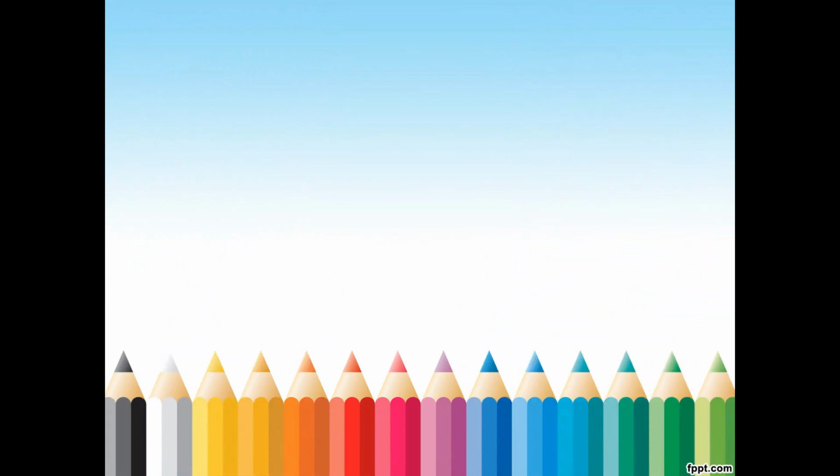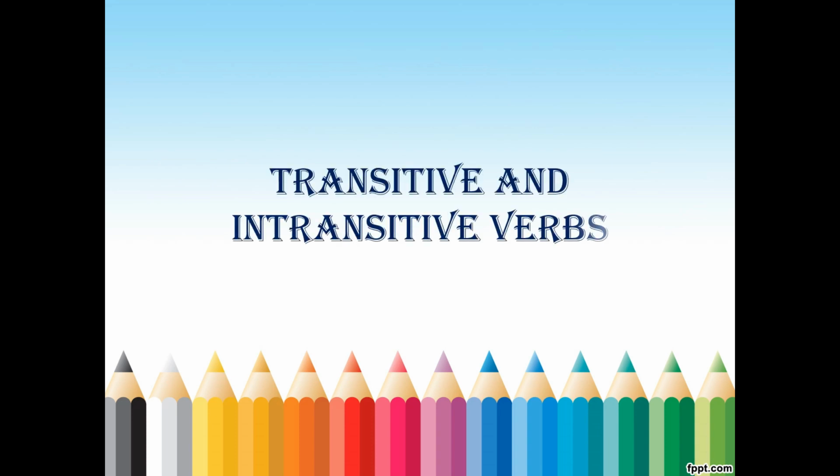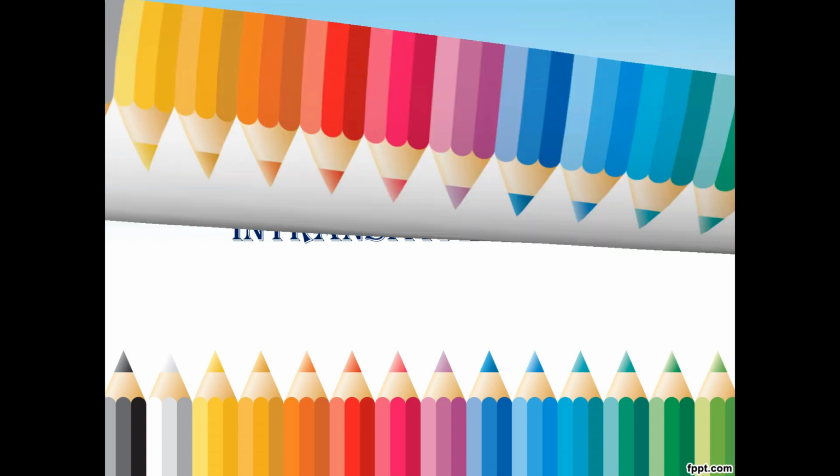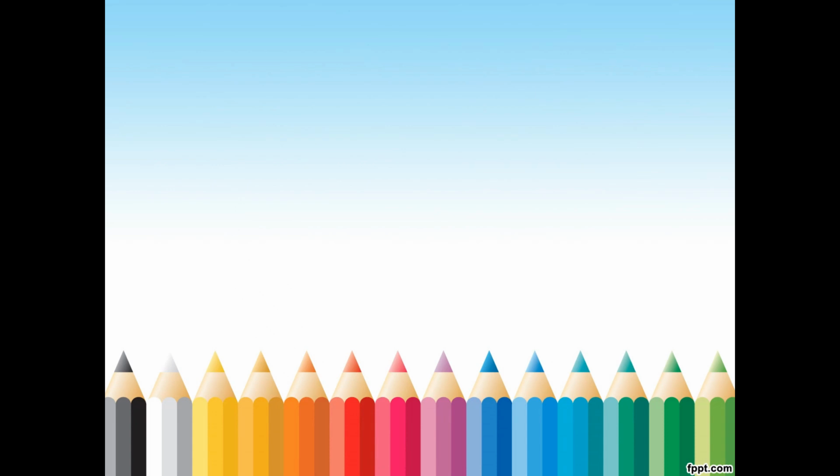Now here, the types of verbs. One is transitive verb and another one is intransitive verb. What are the transitive and intransitive verbs? Those are the words based on that. First, before learning this, everyone should know the basic structure of the sentence. What is the basic structure of the sentence?